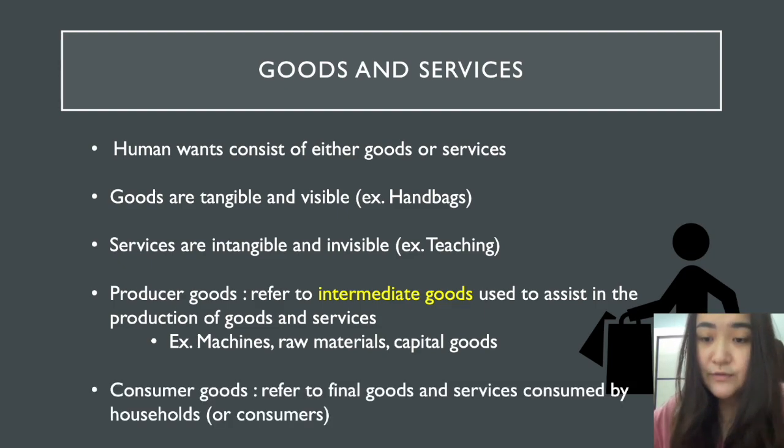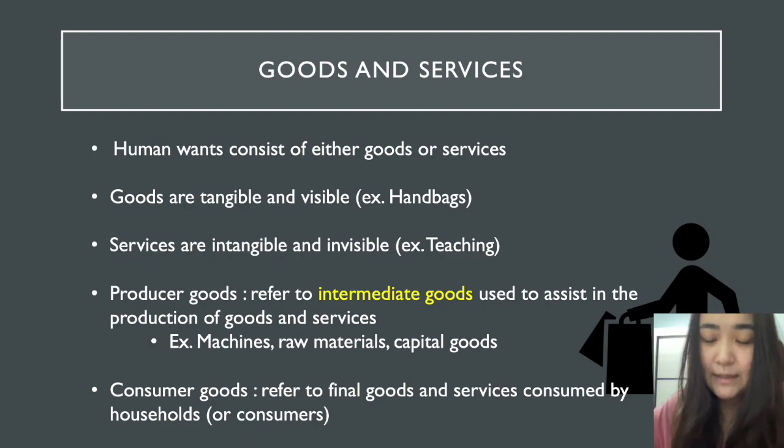Consumer goods refer to final goods and services that are consumed by the households or the consumers. We say households in this case to represent the consumers because you can think of it simply: your consumers live in the households, and these two terms can be used interchangeably in economics.